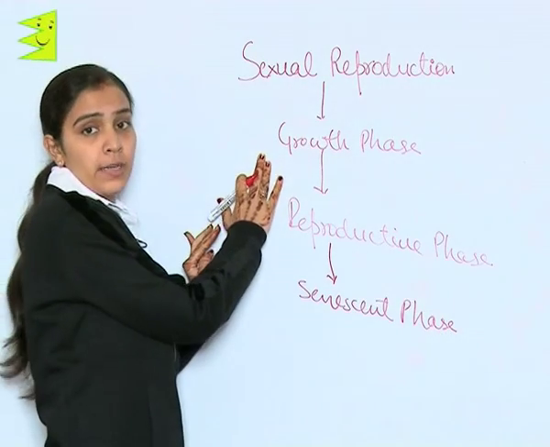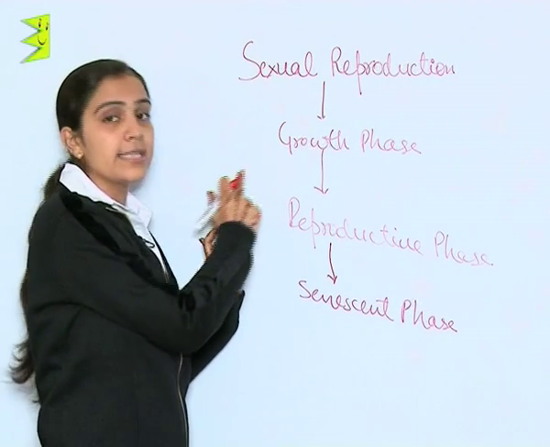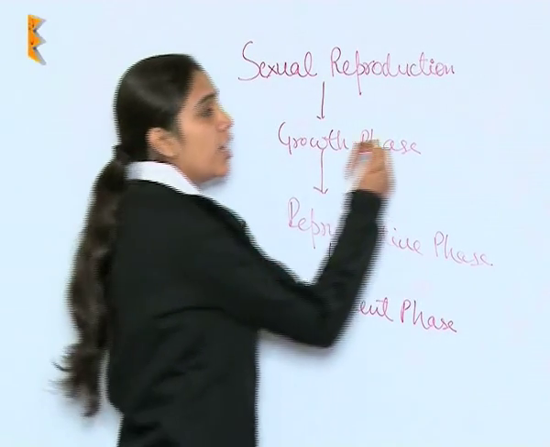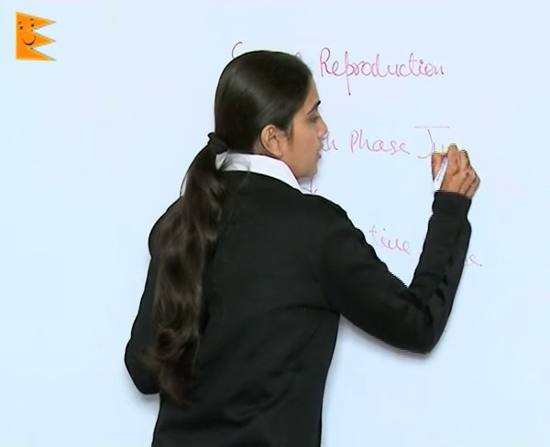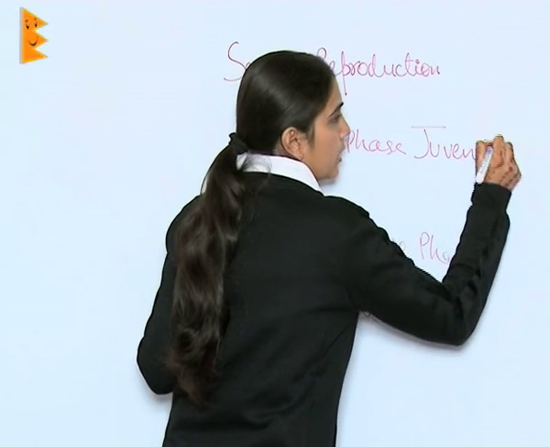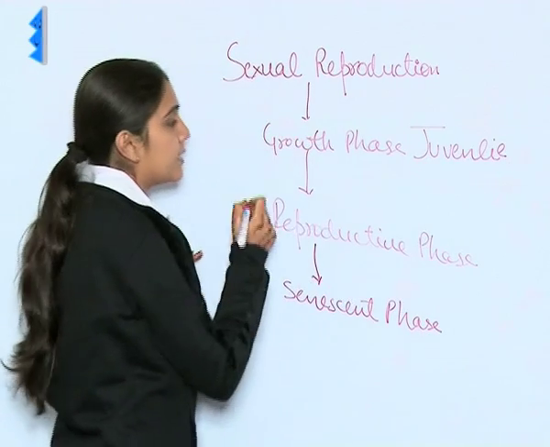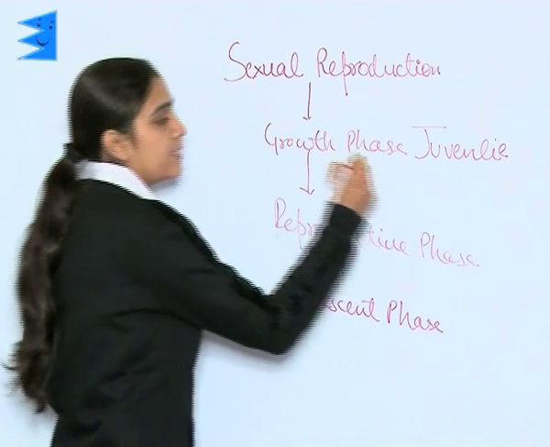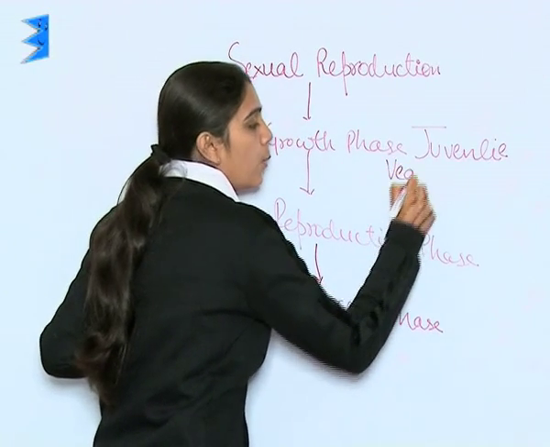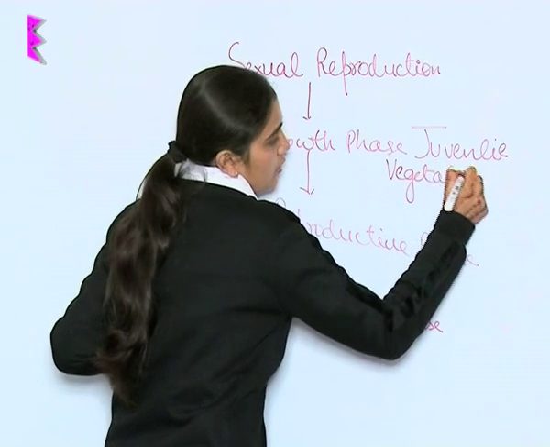In case of animals, this growth phase is also known as the juvenile phase. In case of plants, this is known as the vegetative phase.